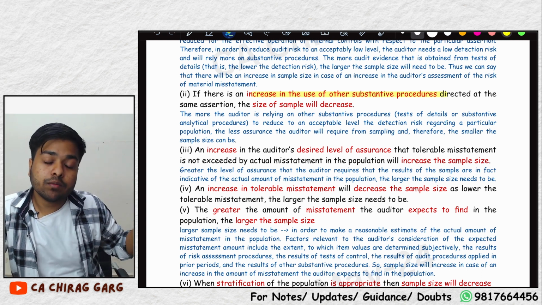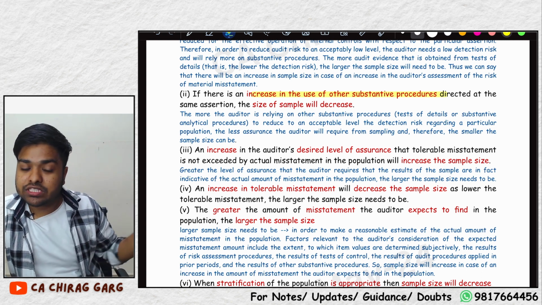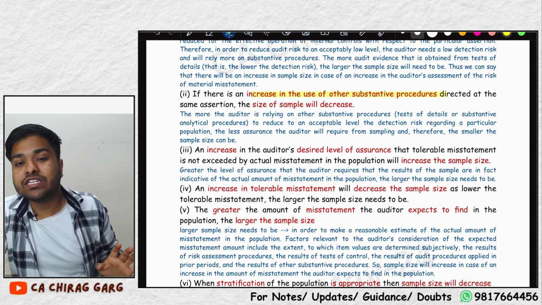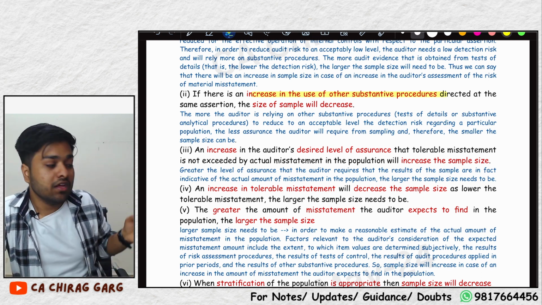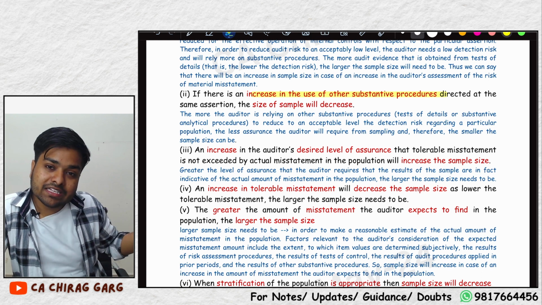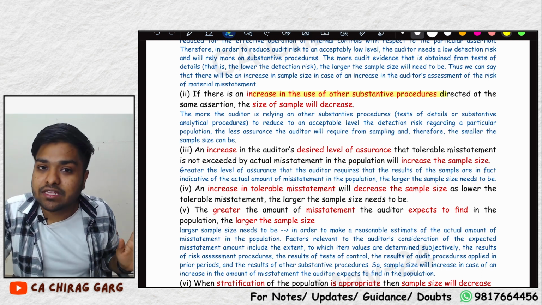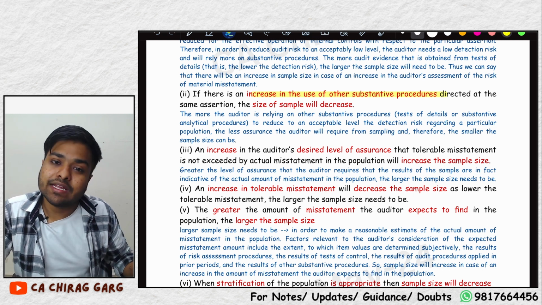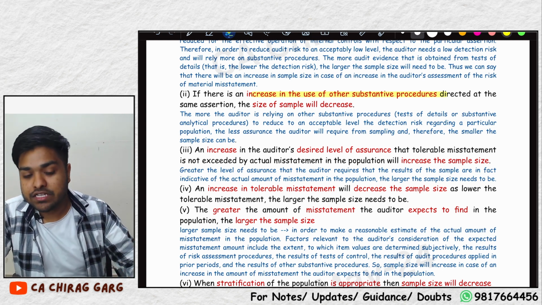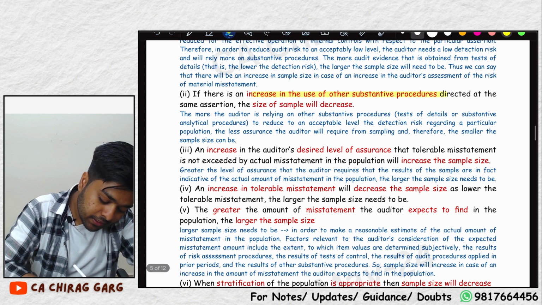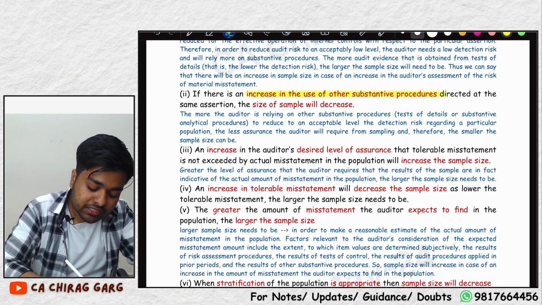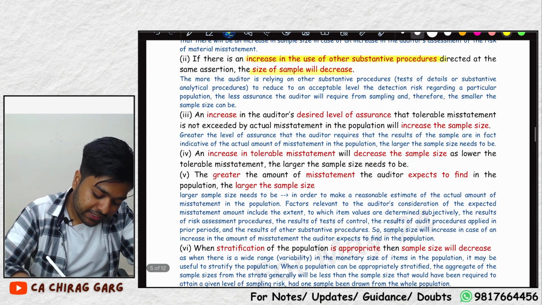If the auditor has performed other substantive analytical procedures and has got sufficient level of assurance from there, the auditor calculated that 80,000 should be in the books and 80,000 rupees is in the books, so he is satisfied. He does not need to take a sample from that. Okay. Increase in use of other substantive procedures, size of sample will decrease.